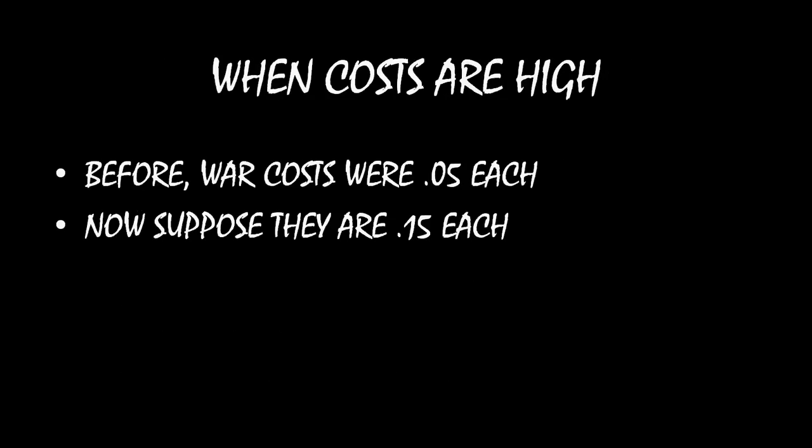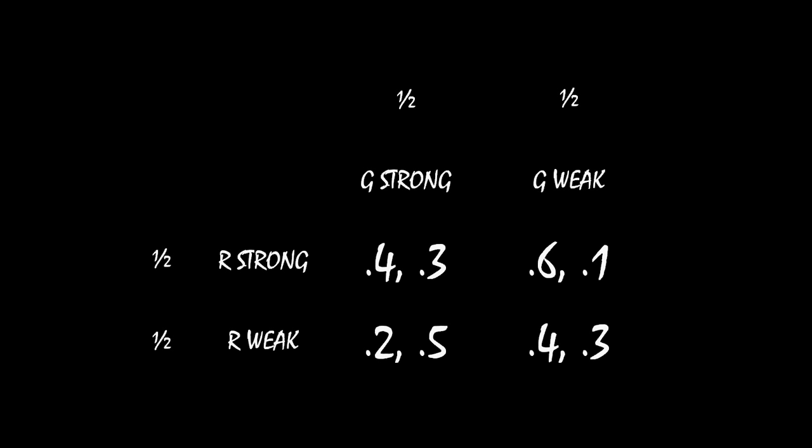All right, now let's think about this when the costs of war are high. Before, the costs of war were equal to 0.05. Now imagine that they're equal to 0.15. So if we redo the payoff matrix from before, we're essentially just subtracting an additional 1 from each player's payoff. This gives us these payoffs here, right? There we go. So war is more inefficient than it was before. It's costlier than it was before.